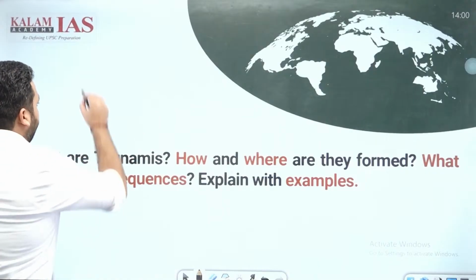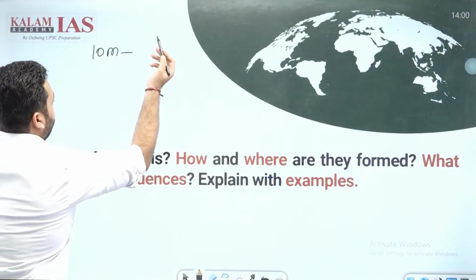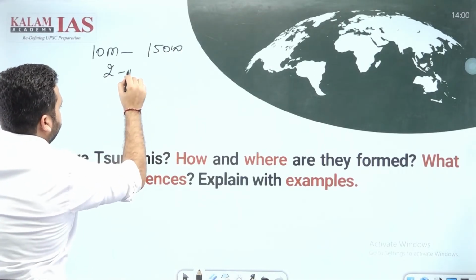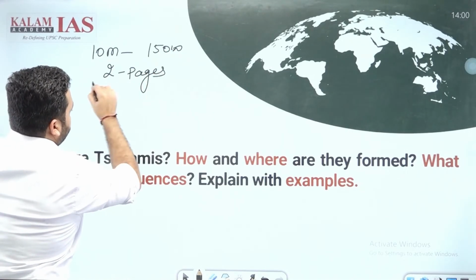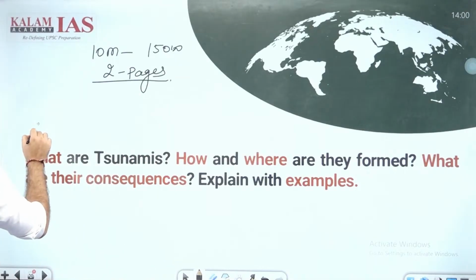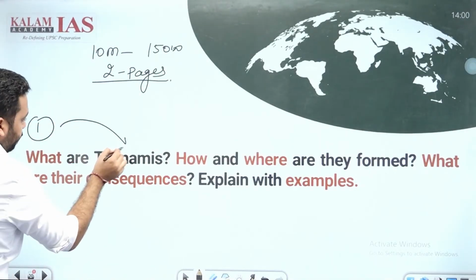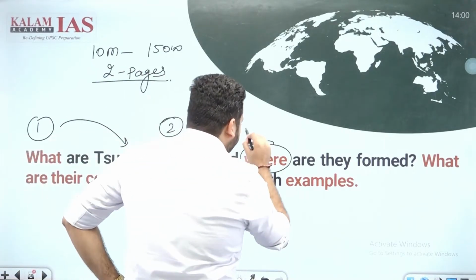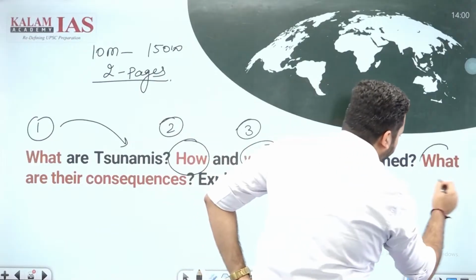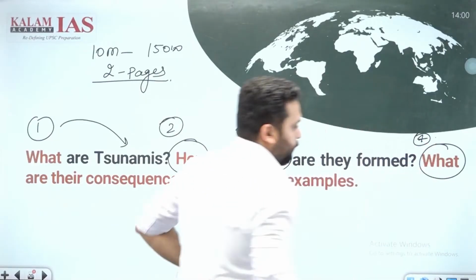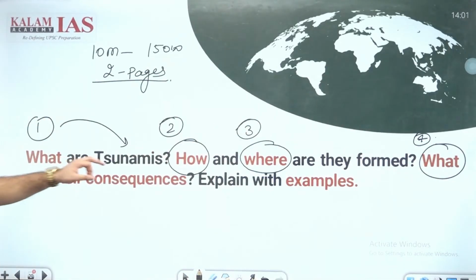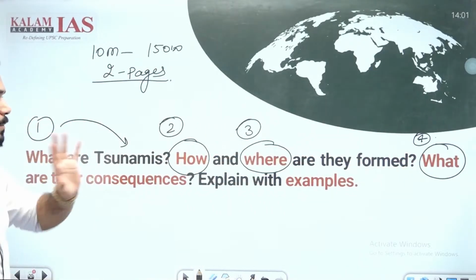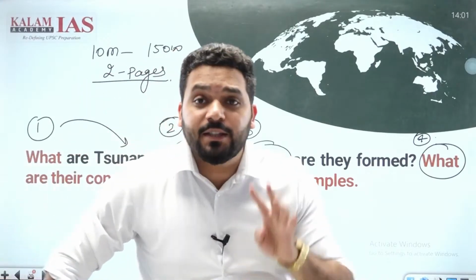Now again a 10 marker question, 150 words, 2 pages. Okay. What are tsunamis? How? Where? What are the consequences? What are tsunamis? How are they formed? Where are they formed? And what are the consequences? Explain with examples. I have 2 pages, 4 demands.